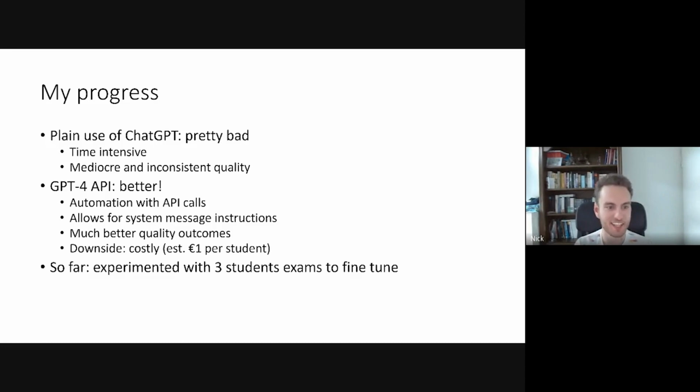So that's what I did. I took 3 students that I happened to have graded myself, and I used those students' exams and their results to fine-tune the process and see how far I can get with this. And I'll show you the ideas and results I have so far.